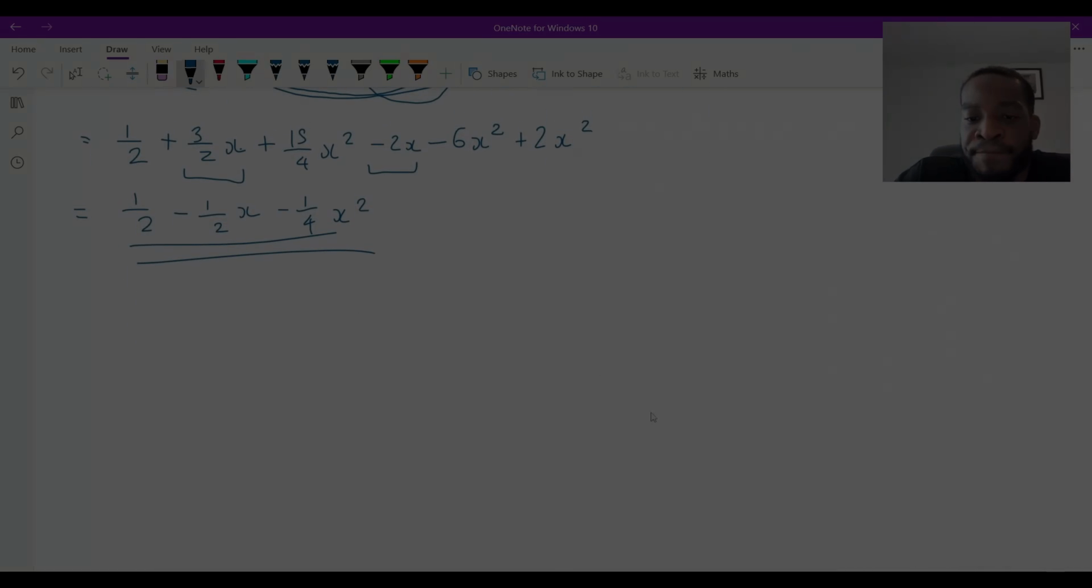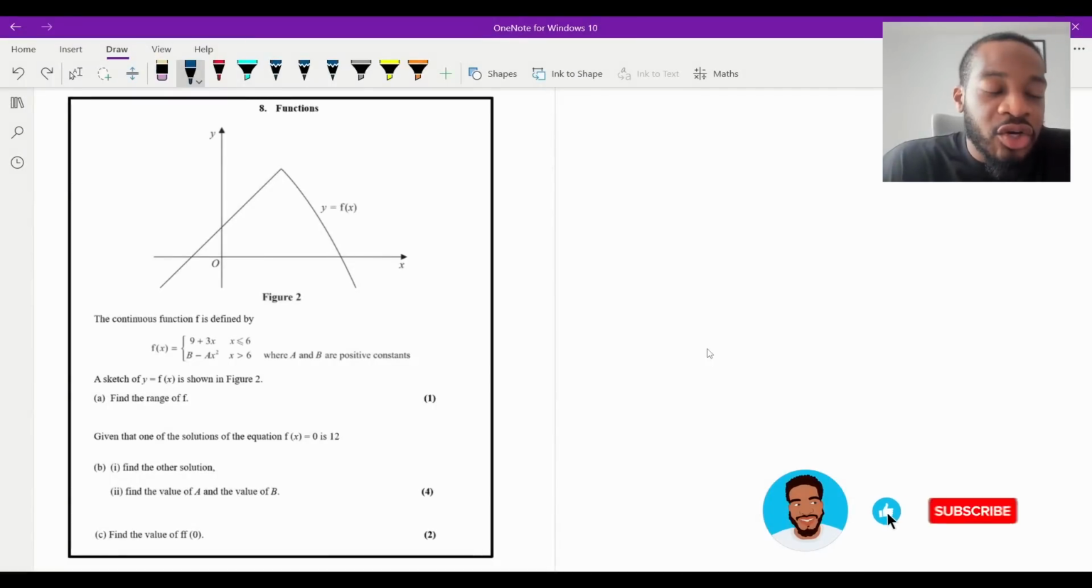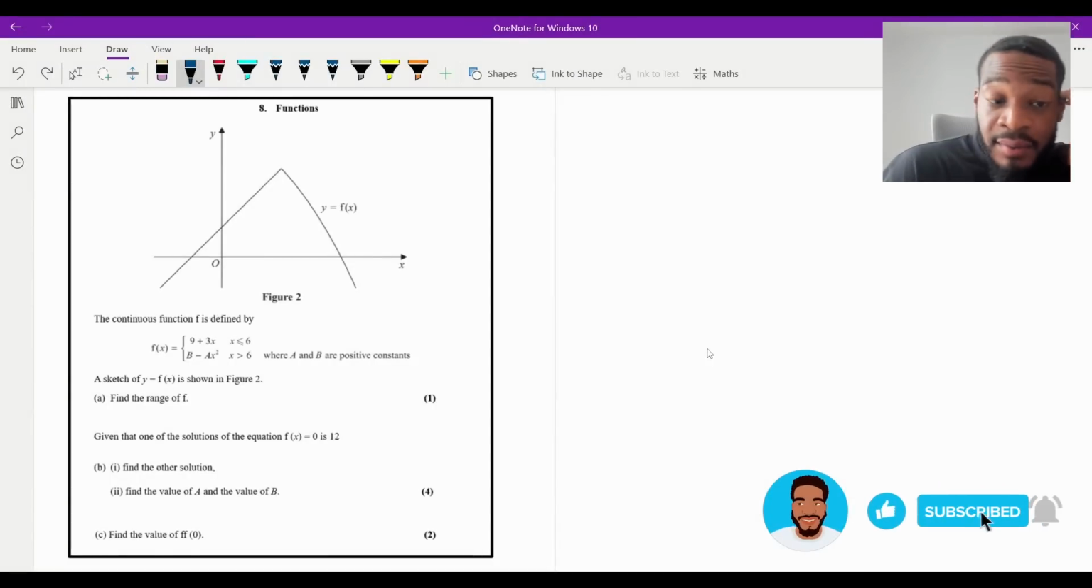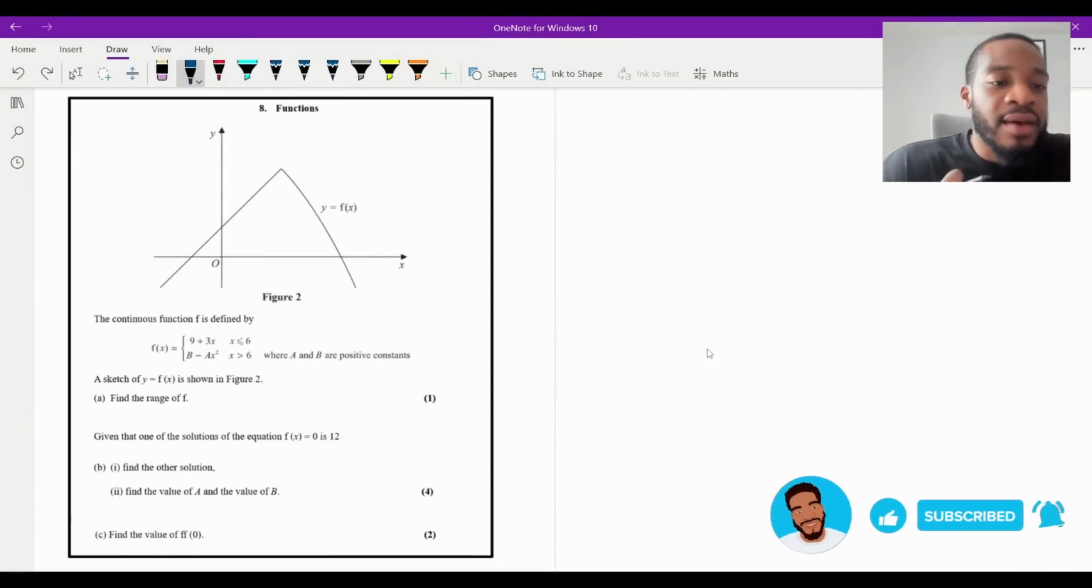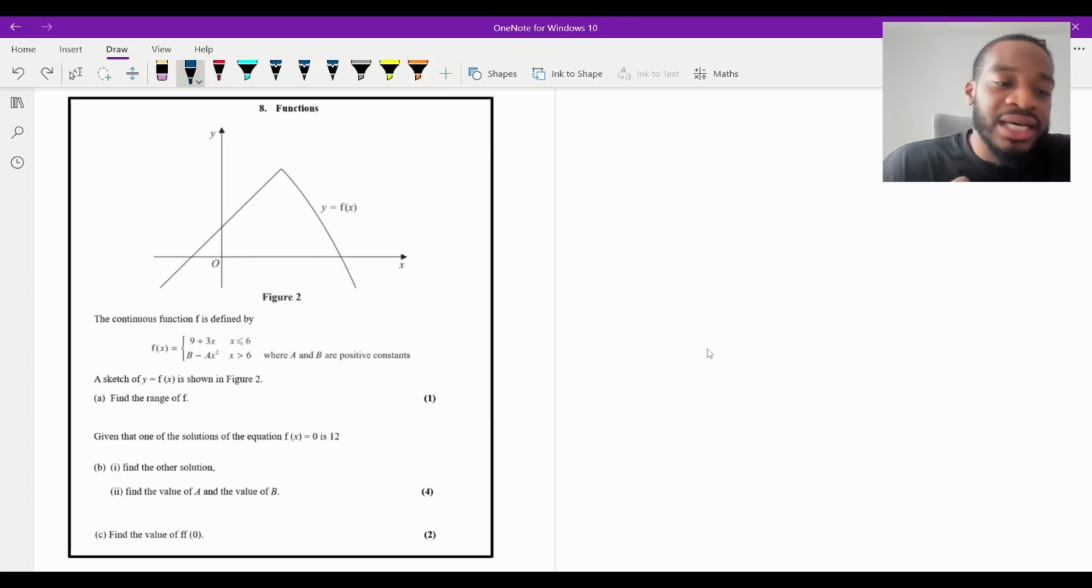And that's it. Okay, so question 8 says the continuous function f is defined by f of x is equal to 9 plus 3x when x is less than or equal to 6, or b minus ax squared where x is greater than 6, where a and b are positive constants. A sketch of y equals f of x is shown in figure 2. Part A is to find the range of f for 1 mark.